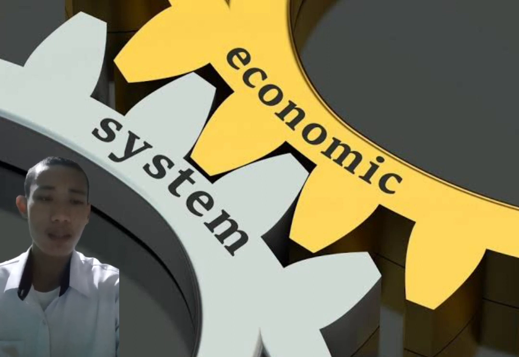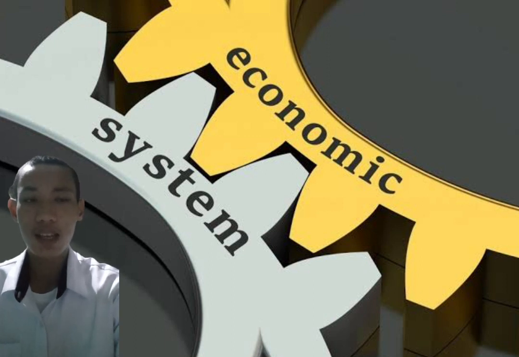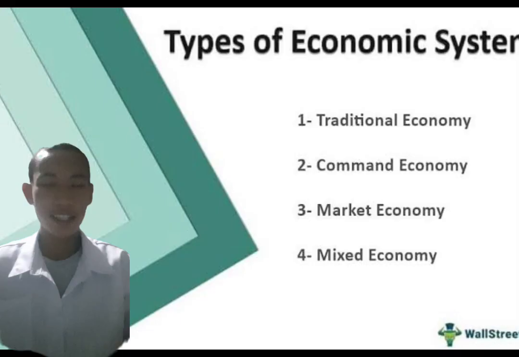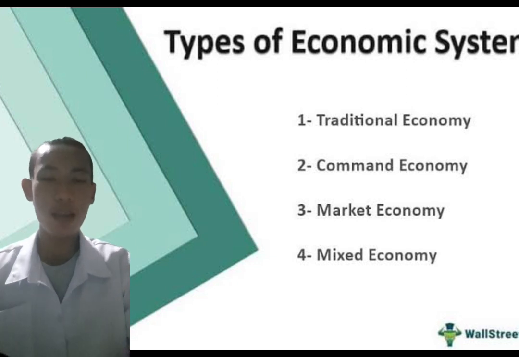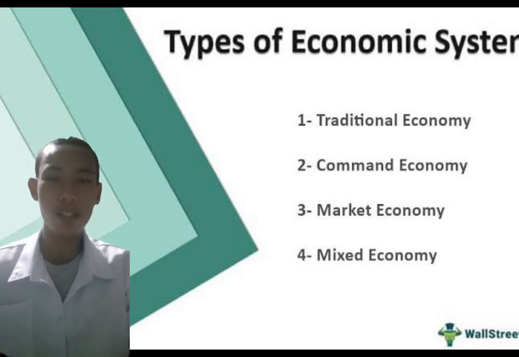An economic system is a type of social system. The mode of production is a related concept. All economic systems must confront and solve the three fundamental economic problems. There are four types of economic system, which are the traditional economy, command economy, market economy, and mixed economy. So let's discuss these four types of economic system.